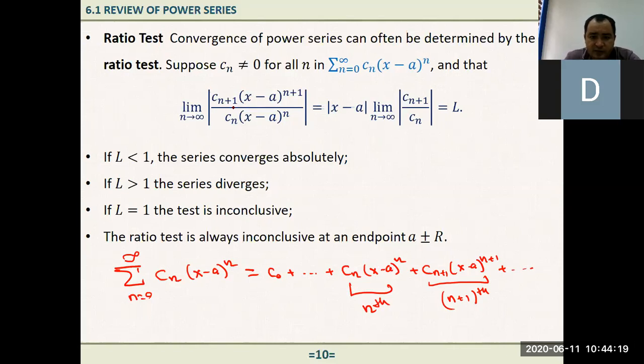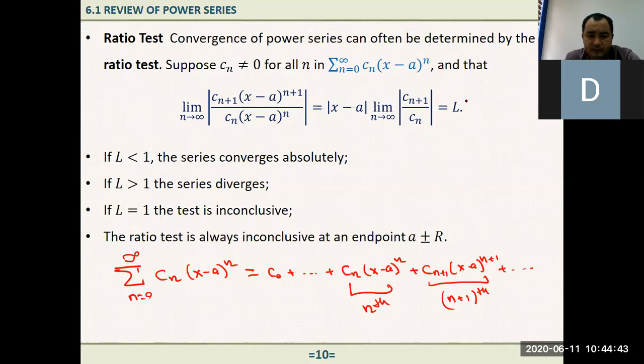First, if we substitute, we have c sub n plus 1, x minus a to the power n plus 1, over c sub n, x minus a to the power n. So they cancel out each other, right? This x minus a, I can take out because it has nothing to do with n. It's not dependent on n. Instead, what we have here is c sub n plus 1 and c sub n. Let's say when you evaluate this, we get this L.